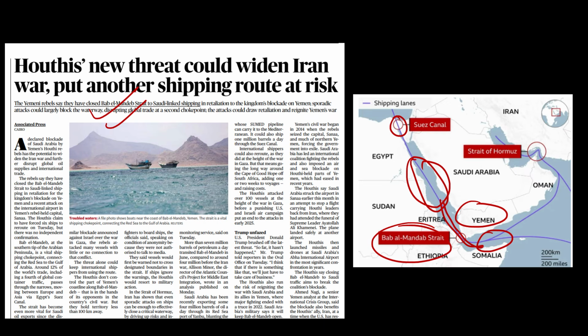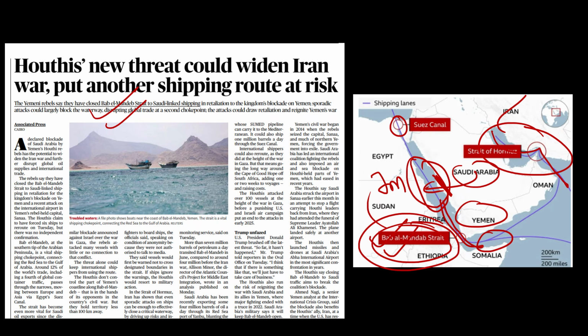Because of the closure of the Strait of Hormuz, Saudi Arabia has been exporting oil through a port on the Red Sea. But now, if the Yemeni Houthis attack the Red Sea cargo also, there will be a big problem. So please prepare this map point, Bab el Mandeb and Strait of Hormuz. This can be asked because Strait of Hormuz has already been asked, so next time they can ask you Bab el Mandeb. This is a very important choke point.